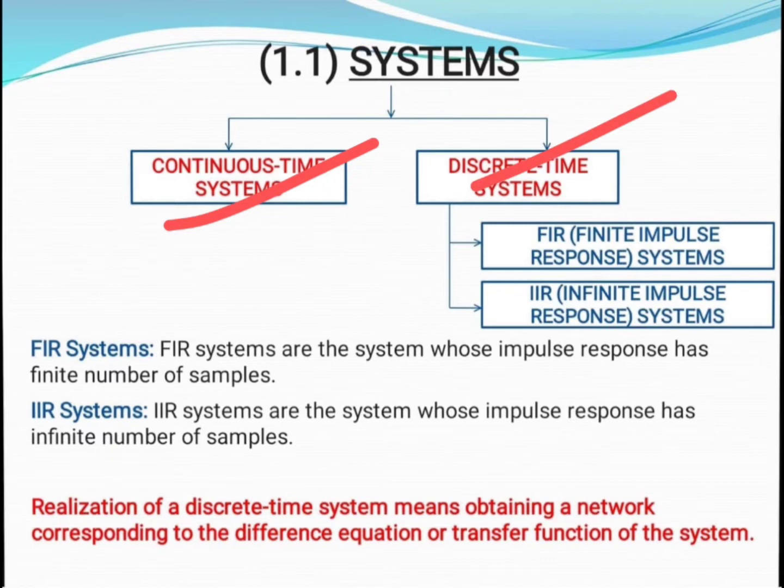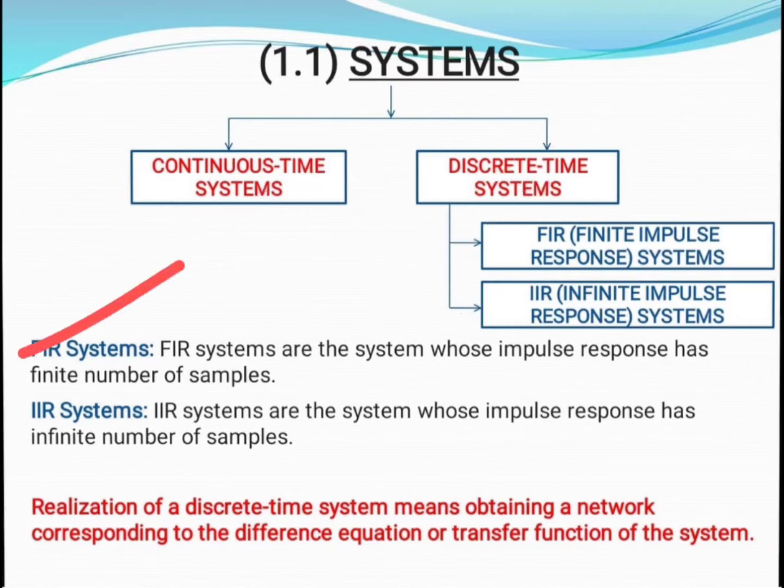As we are discussing the DSP subject, we only focus on discrete time system. Discrete time system is again classified into two types. First one is FIR system, which is finite impulse response system. Second one is IIR system, which is infinite impulse response system. One by one we will discuss what is FIR and what is IIR system.